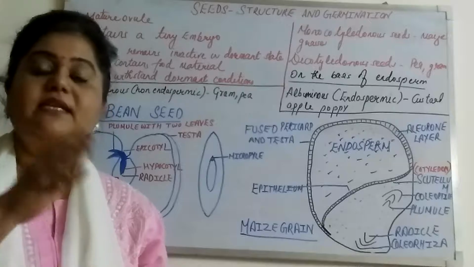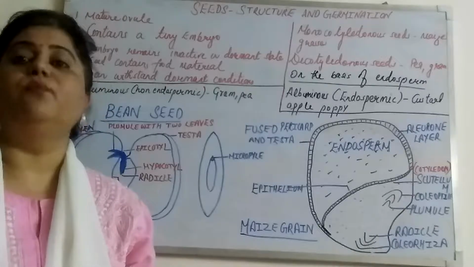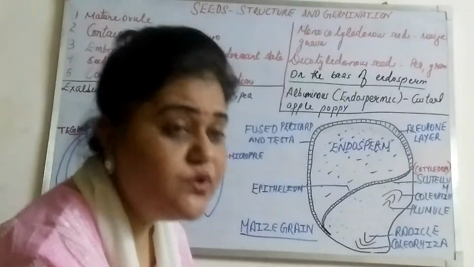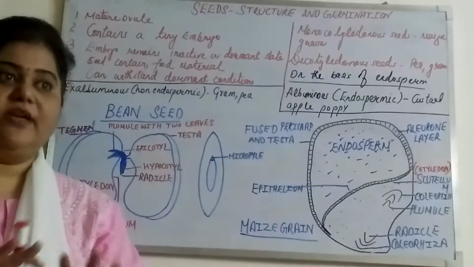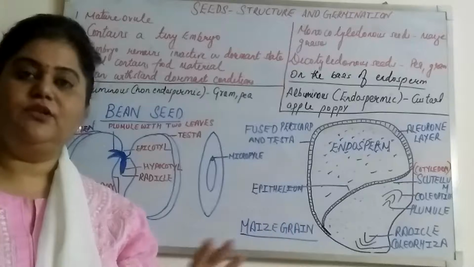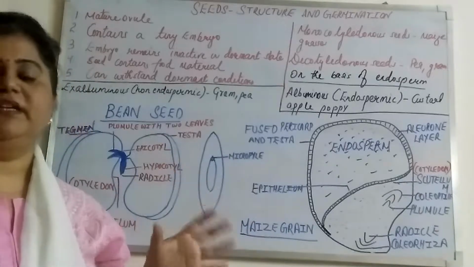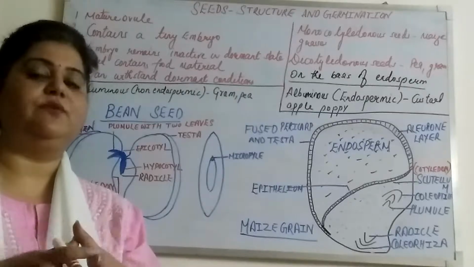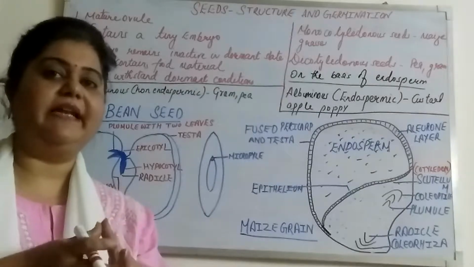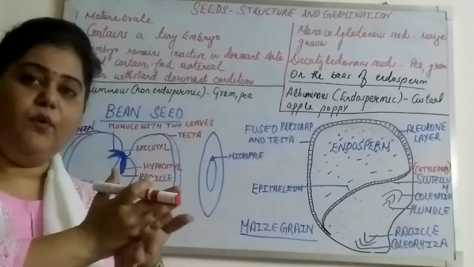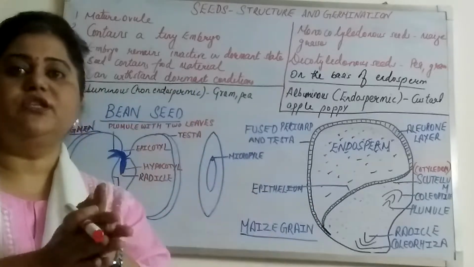Because in this, the seed coat and the fruit wall are fused together to give protection to the embryo. That's why we call it grain. I hope the difference between seed and grain is absolutely clear. Here both pericarp, that is fruit wall, plus seed coat, are fused together.